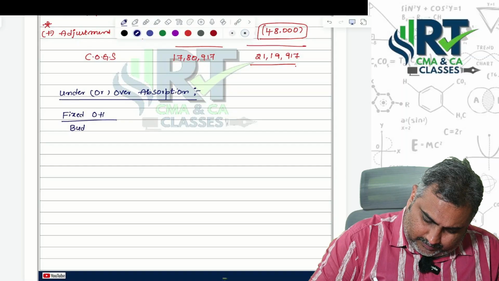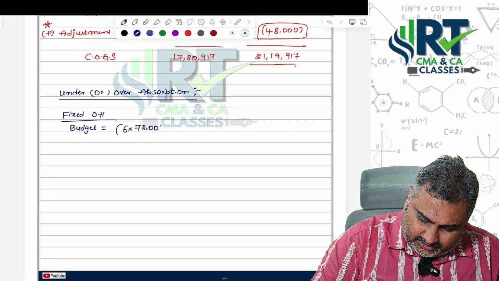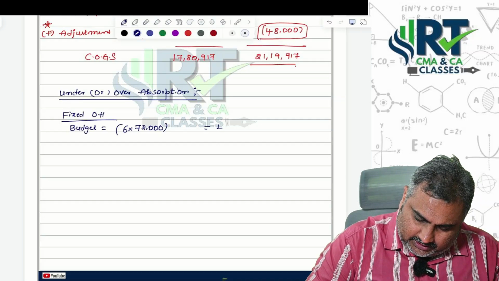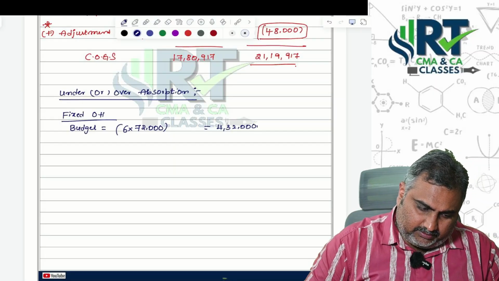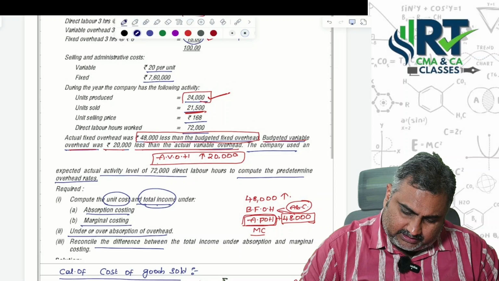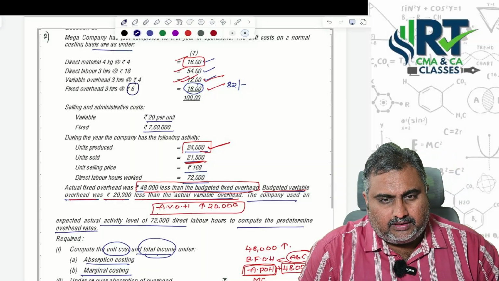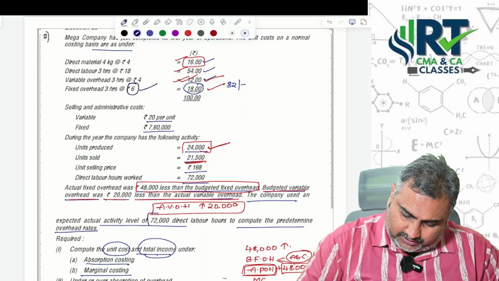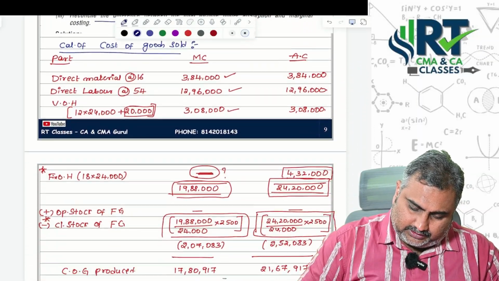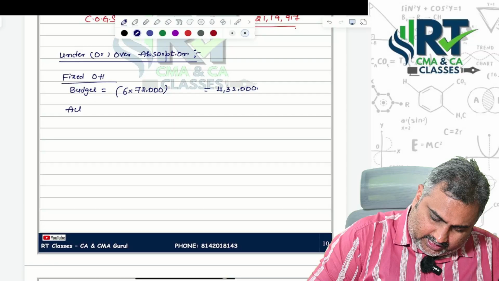First, from the budget point of view, how much? 6 rupees per hour into 72,000 labor hours, that is equal to 4,32,000. Where is 6 rupees given? 6 rupees is the fixed overheads. Totally how many labor hours do you have? 72,000. That's the reason 4,32,000 is the budget. Then, what is actual?